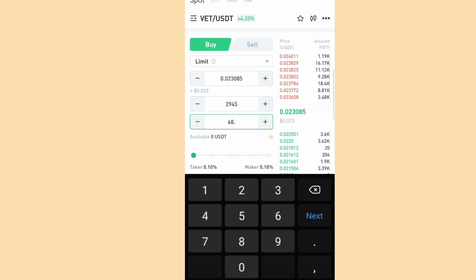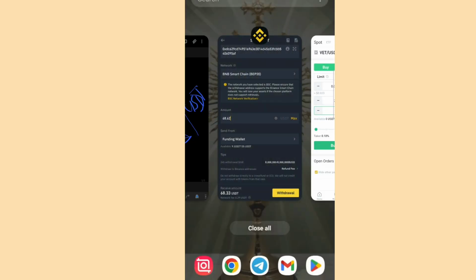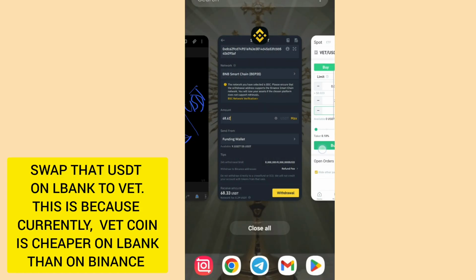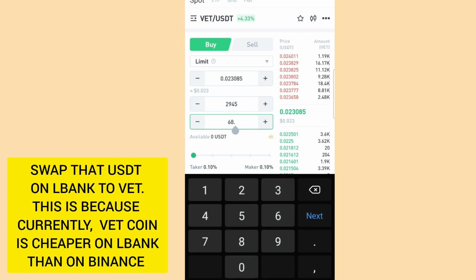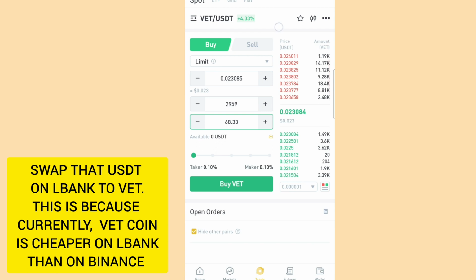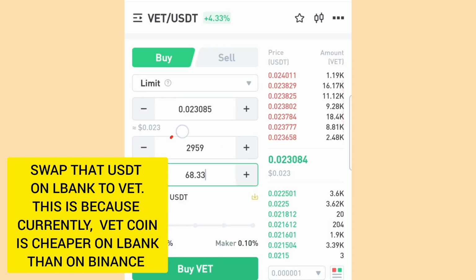We will be getting 68.33 USDT on our LBank. So you now come here and type in 68.33 USDT. From here, you will see the amount of VET that we'll be having. We'll be getting 2,959 VET coin. You can see that here.